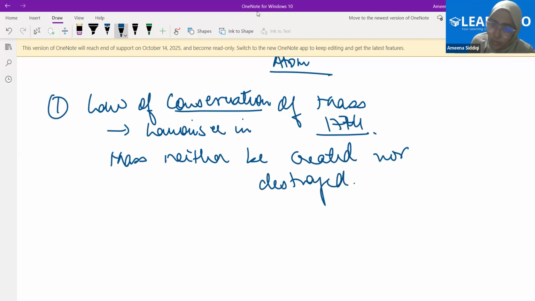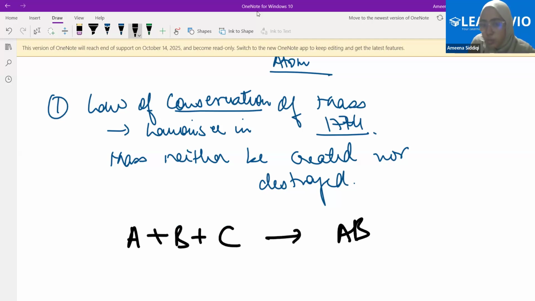Now, if mass can neither be created nor destroyed, then for a reaction, let's say three parmanus are combining together. The total mass of these three parmanus should be the total mass of the padarth that I'm getting here. The total mass of all the three atoms should be equal to the total mass of the matter that I'm getting here. That is how the mass would be conserved.